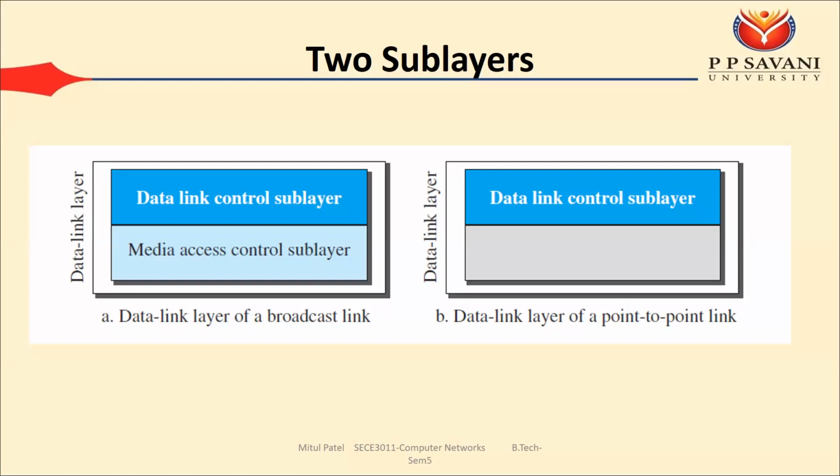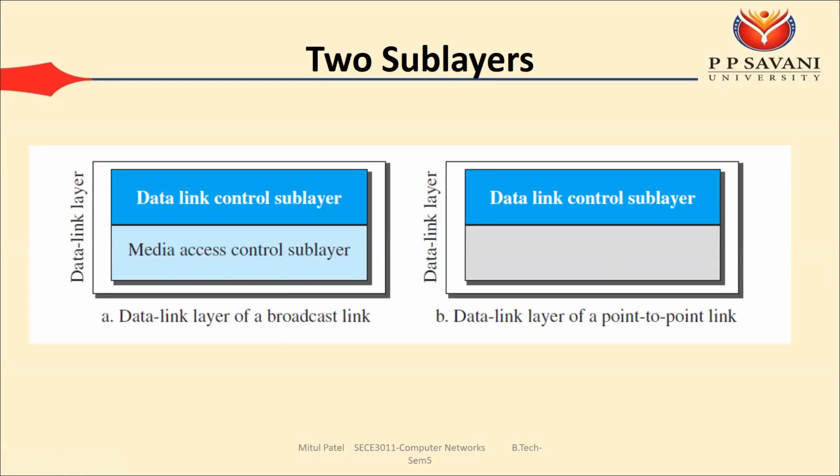So it is used to decide at which time which user has to send the data on the link, so that there is no chance of collision. That's why we can say that media access control is majorly related to broadcasting. In case of a point-to-point link, there is no chance of collision. The reason is the entire link, or we can say the entire wire, is used only by the sender and the receiver. No second or third person is there in that communication. While in case of the broadcast link, many users use your link at the same time.